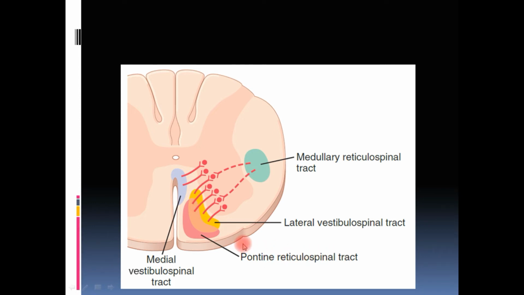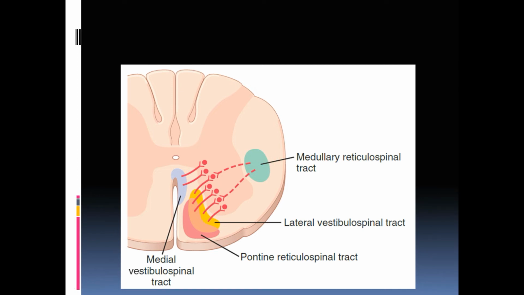will see in the next slide that the vestibulospinal tract also stimulates the same anti-gravity muscles. So that we'll study individually in the vestibulospinal tract, but let us consider only the pontine reticulospinal tract and medullary reticulospinal tract in this slide. So if there is a strong stimulation of the pontine reticulospinal tract, the person will stand. If there is strong stimulation of medullary reticulospinal tract, the person cannot stand erect. What happens generally is there is a balance between them.